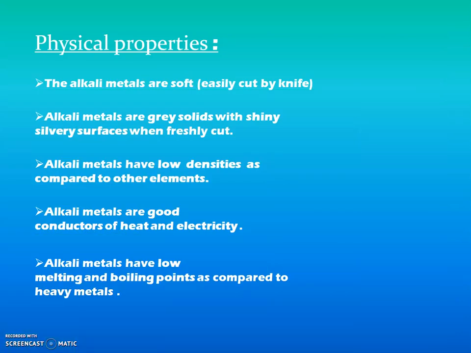Last but not the least, physical properties of alkali metals. The alkali metals are so soft that they can be easily cut with a knife. Alkali metals are grey solids with smooth and shiny silvery surfaces when they are freshly cut. Alkali metals even have low densities as compared to other elements. For example, lithium and sodium could easily float on water.